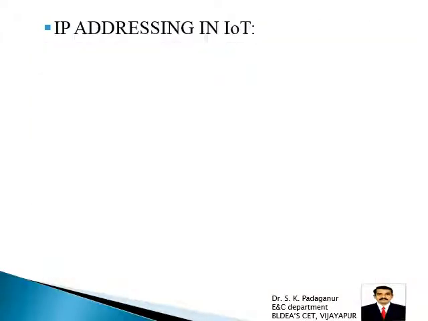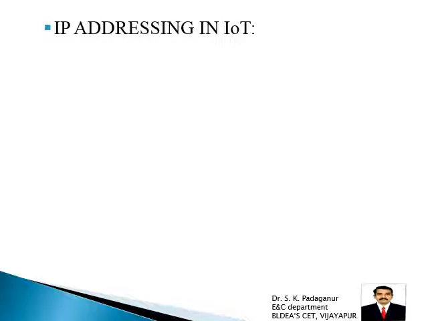Now in the next class, how IP addressing is done in IoT. IP addressing, as you know, because in the IoT you require so many addresses, because so many devices are connected on the internet.